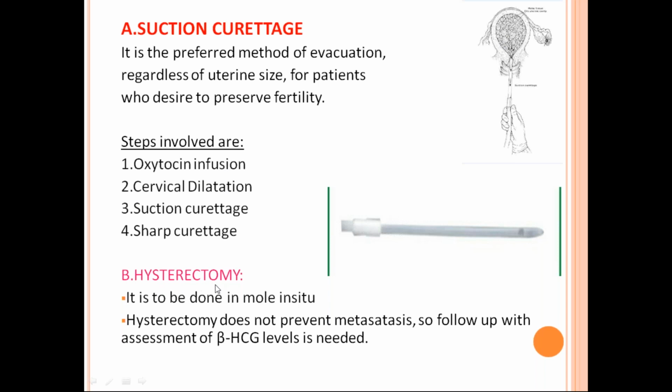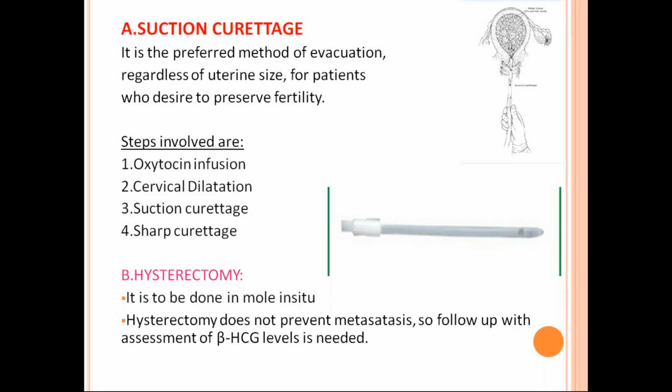Okay. Next, hysterectomy. Hysterectomy is very rare because usually molar pregnancy will respond to your suction evacuation, and sometimes in high risk cases you give chemo, then full remission is there. So why would you want to do hysterectomy? But you can do hysterectomy in some cases. You have to tell the patient that even if you do hysterectomy, it will not prevent metastasis. So you have to have a follow-up with beta HCG. When you have done a suction curettage or a hysterectomy, the follow-up is the same.